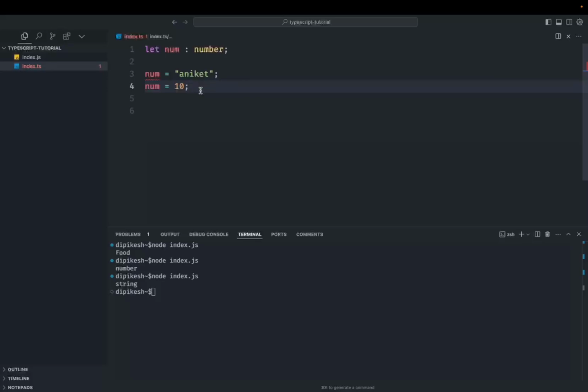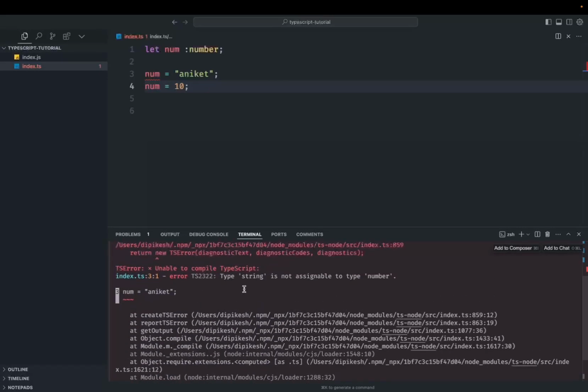Now another thing, let's say I run this program, then what will happen? I am not compiling as of now, I'm just directly running it. So npx node and this file name. Through this you can now see that it's clearly saying the same error that we saw here in the line, that is type string is not assignable to type number. And it helps us a lot.